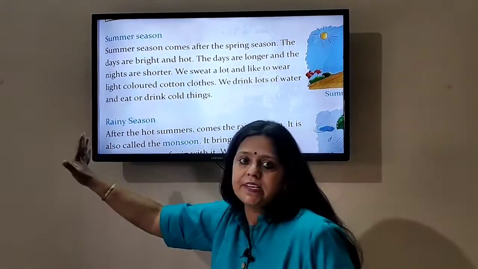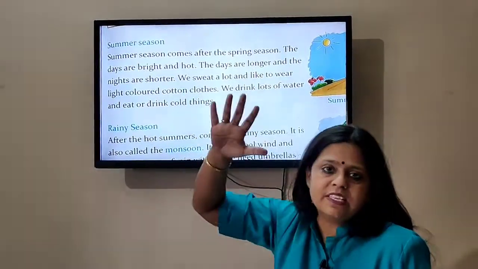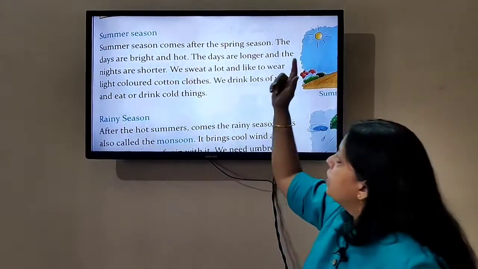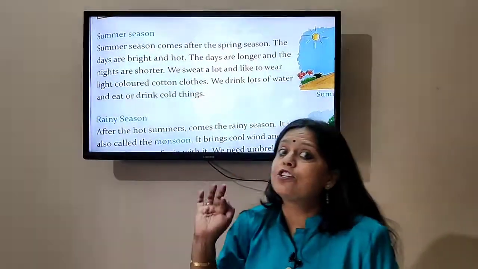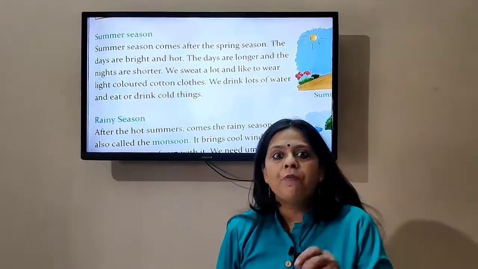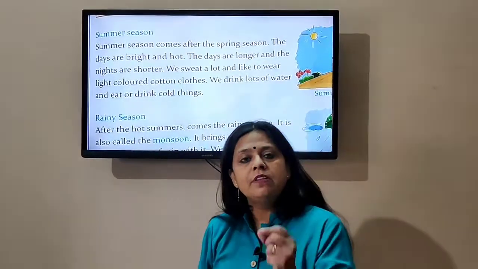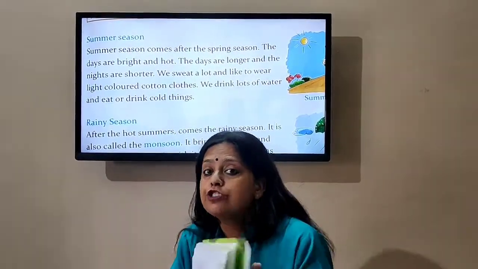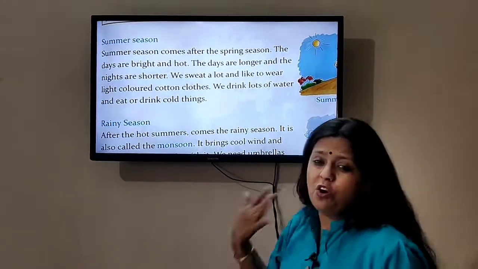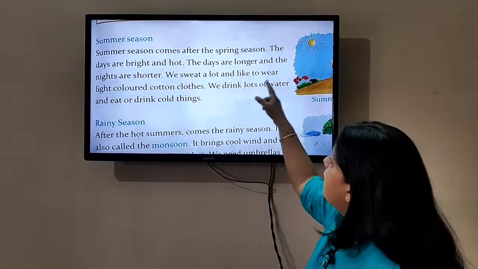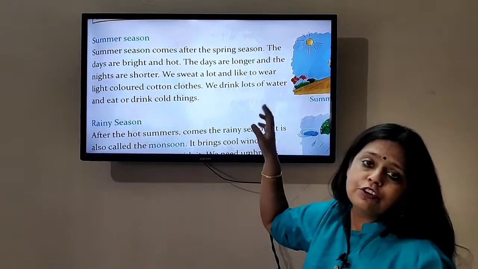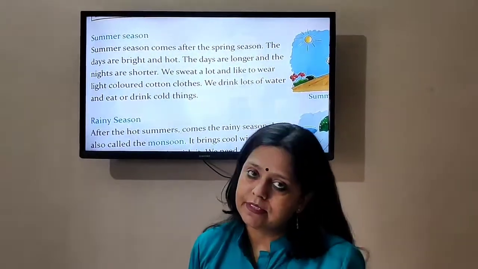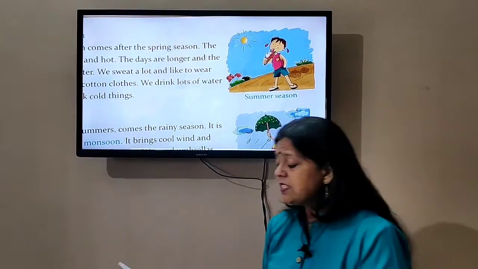So summer season comes after the spring season. The days are bright, it's very sunny. The sun is harsh and warm, okay? And hot. The days are longer and the nights are shorter. Yes, that's one of the major points, children. During the summer season, the days are longer and the nights are shorter. We sweat a lot. Yes, you do sweat a lot. And like to wear light colored cotton clothes. We drink lots of water and eat or drink cold things. Yes, children? So that was summer season.